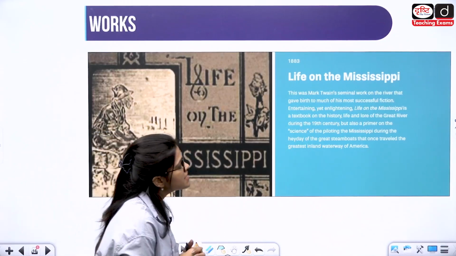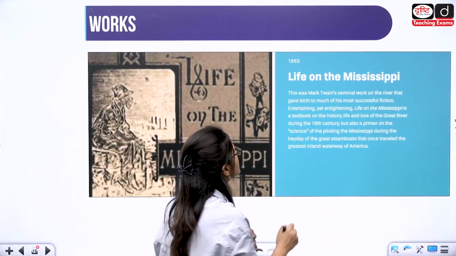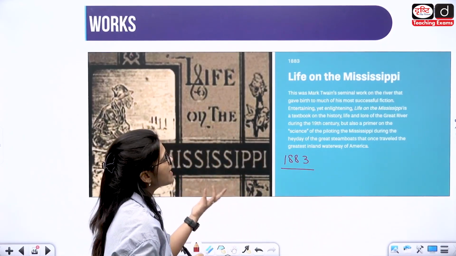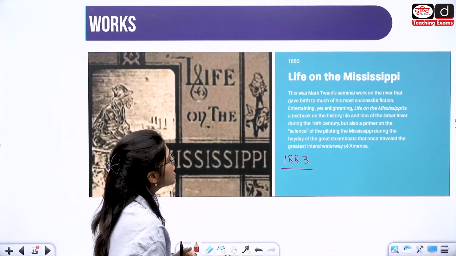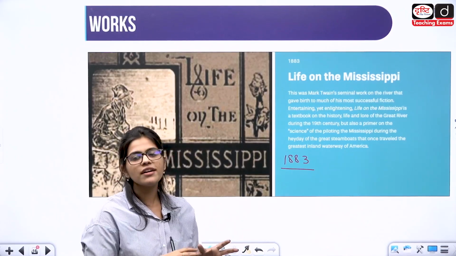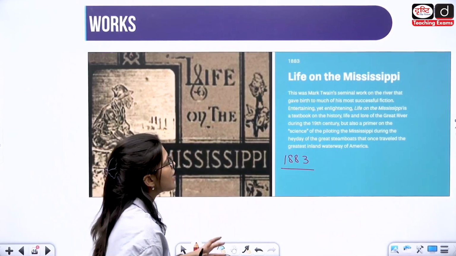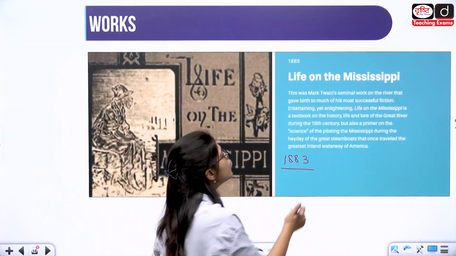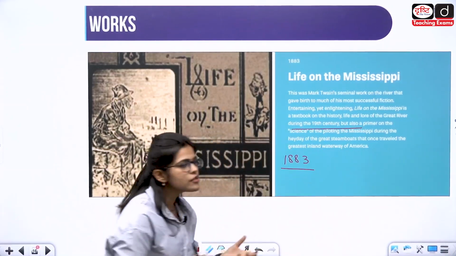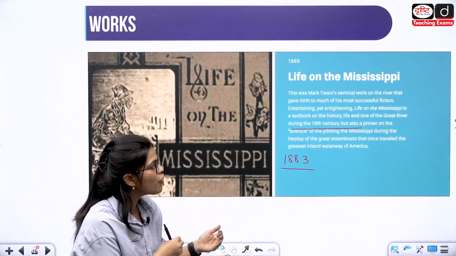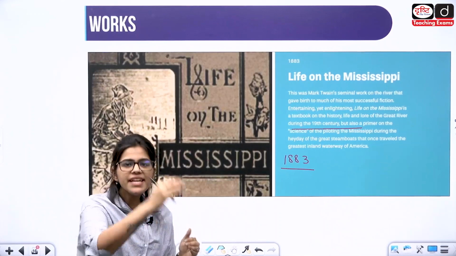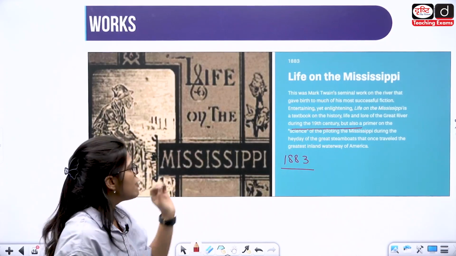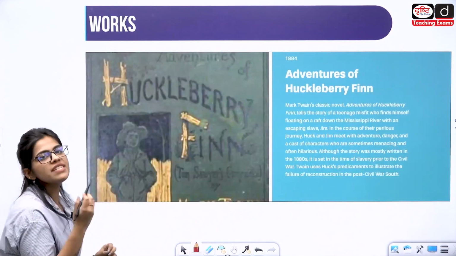Then we have Life on the Mississippi. Life on the Mississippi is a seminal work that came out in 1883 by Mark Twain. It's a work on the river that gave birth to much of the most successful fiction. Entertaining, yet it is also an enlightening work. Life on the Mississippi is a text on the history, life, as well as the lure of the great river during the 19th century. But it also talks about the scientific discoveries that were going on during the period when piloting was going on in the Mississippi River. So you get to know everything about the Mississippi River from this text. It is talking about the waterway system in America.